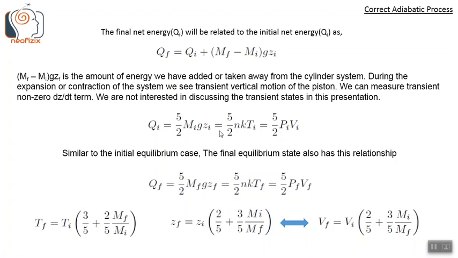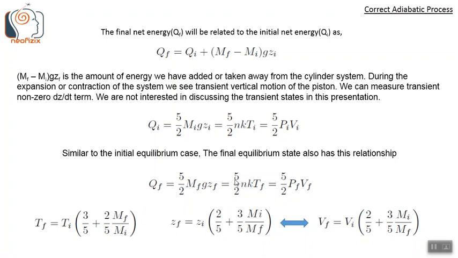Similar to the initial equilibrium state, the final equilibrium state also has this relationship. So, same as this, Qf equals 5 by 2 Mf g zf, which is equal to 5 by 2 NkTf, which is equal to 5 by 2 PfVf. So this is for the final energy state, Qf.